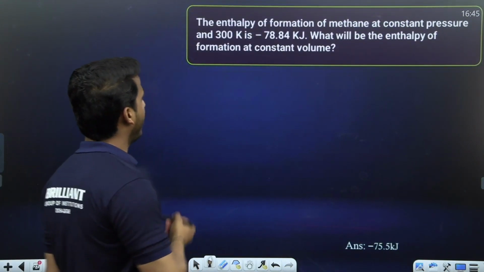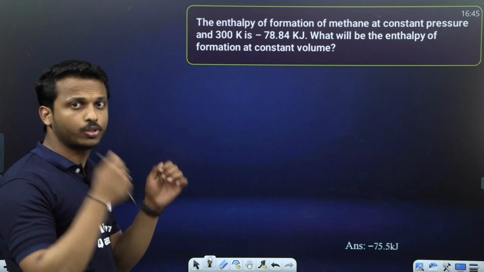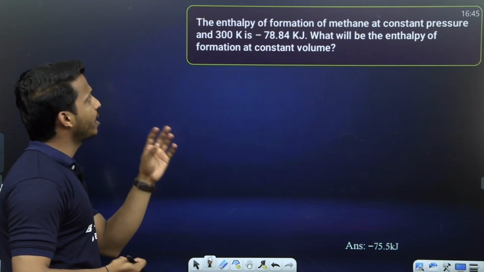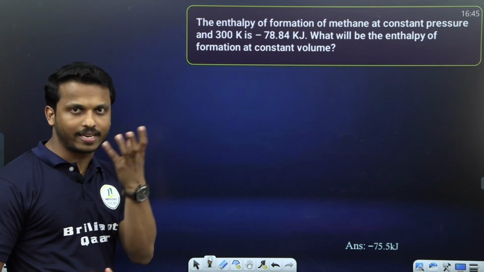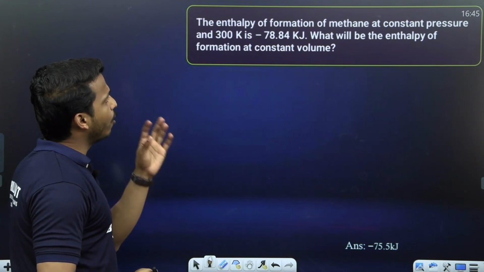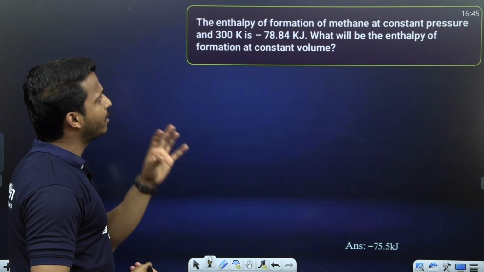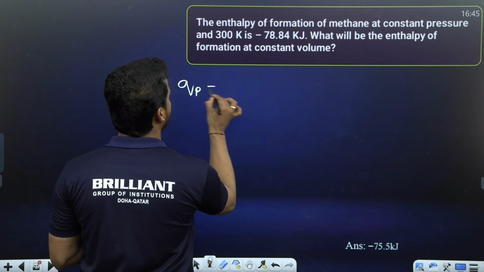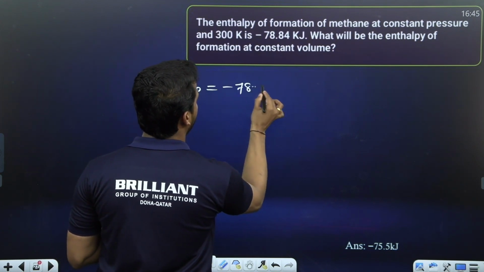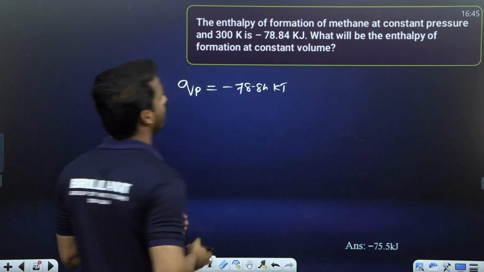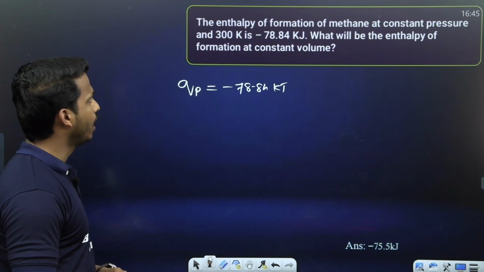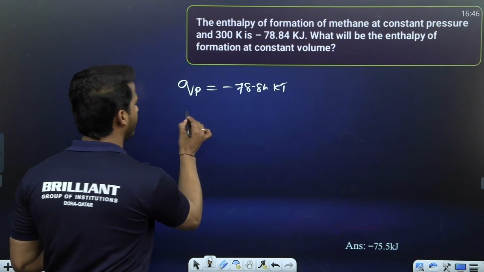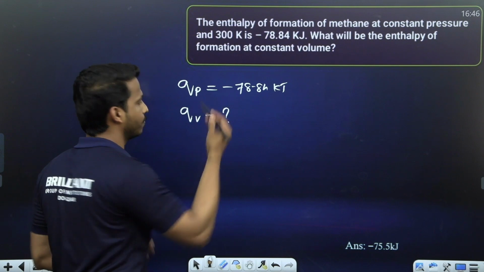Next question, the enthalpy of formation. This is a twisted question, carefully all. The enthalpy of formation of methane at a constant pressure. Enthalpy means heat energy, right? That means heat change at a constant pressure is given as minus 78.84 kilojoule. At what temperature? 300. What will be the enthalpy of formation at a constant volume? That means we have to calculate QV.